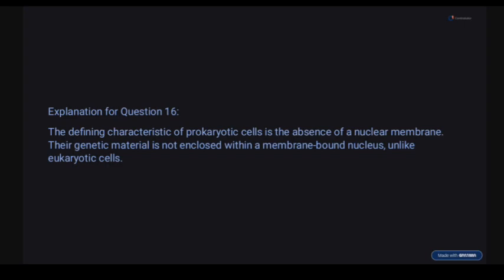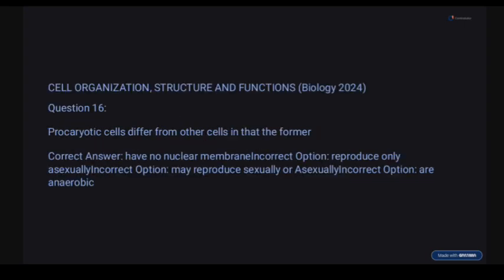Okay, so first of all, we have two domains. We have prokaryote and eukaryote. So prokaryotes are organisms without a nucleus and without membrane-bound organelles. Eukaryotes have what? Nucleus and membrane-bound organelles. So the correct option here is what? They differ because they don't have a nuclear membrane.